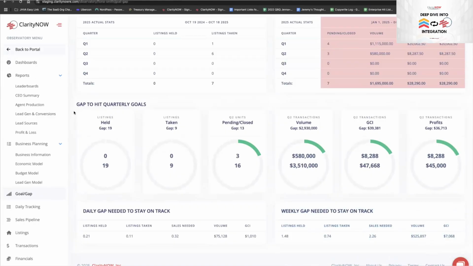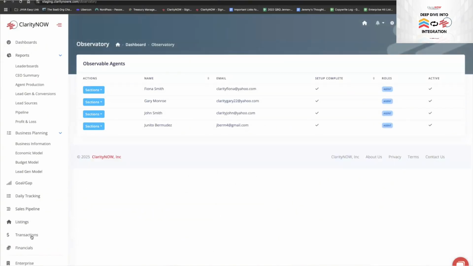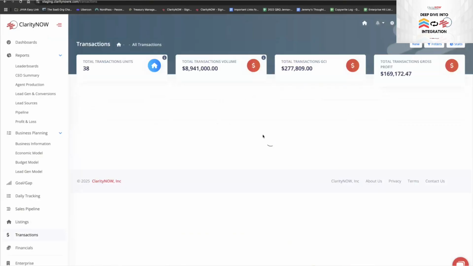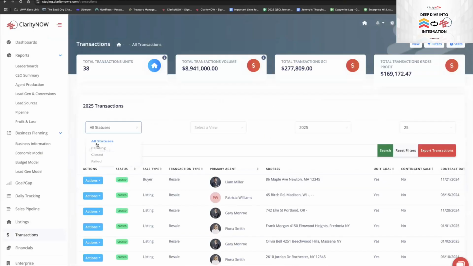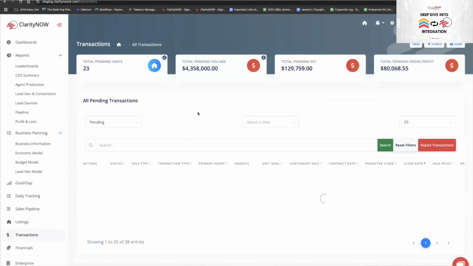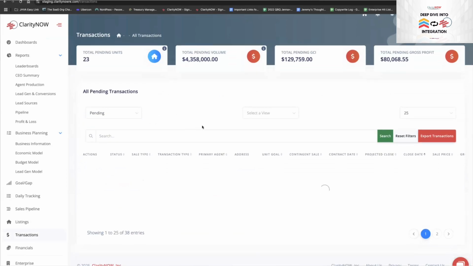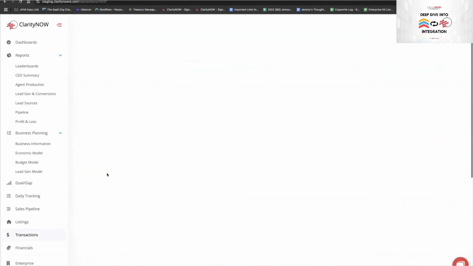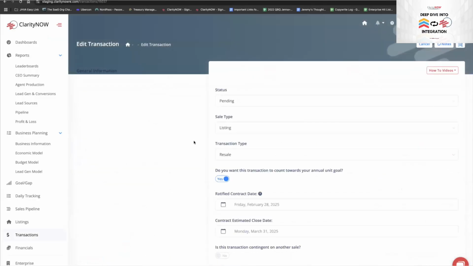One thing to point out with teams, we get this question often, is the way that we built out transactions. I'm going to go back into this here. Let me go to a pending, and let's say I'm going to look at this one transaction here. Let's do this one, we'll do Fiona's. So again, this is a demo account, so some of the data may be funny.